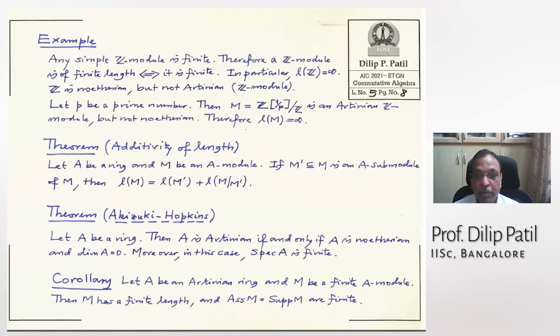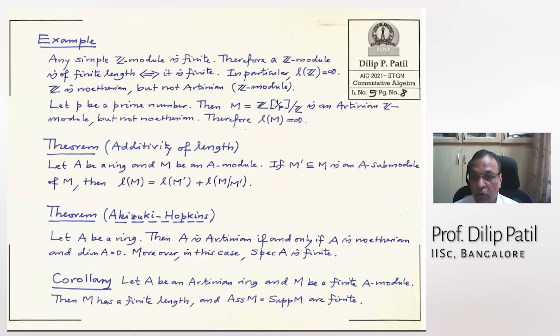All right, let P be a prime number. Now I am trying to give an example of an Artinian module which is not Noetherian. So look at this module. What is the module M? It is a quotient module. It is the Z submodule of Q generated by Z and 1 by P, where P is a fixed prime number, and this definitely contains the submodule Z. Therefore, the quotient makes sense.